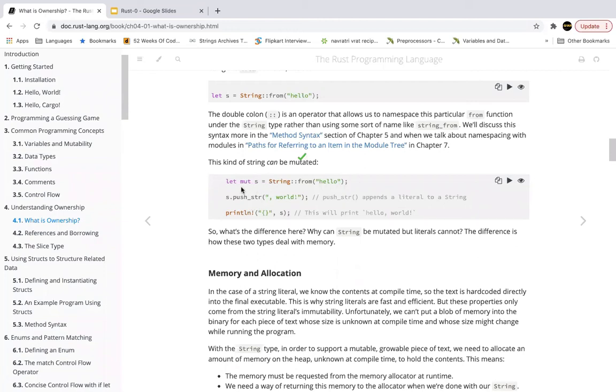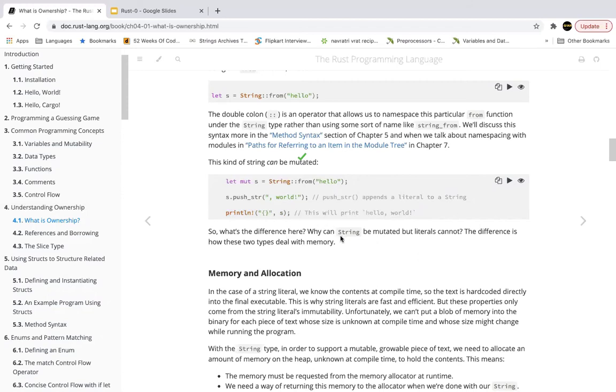All right. Now what we are going to do, if you see the code here, is create a mutable String called hello. Then we obviously want to mutate the string, we want to change something. So we are going to use the function push_str, which appends another string literal, comma, world, exclamation mark, to our already created string variable s. So we say s.push_str, and now s is hello world. If you print s, it is hello world.